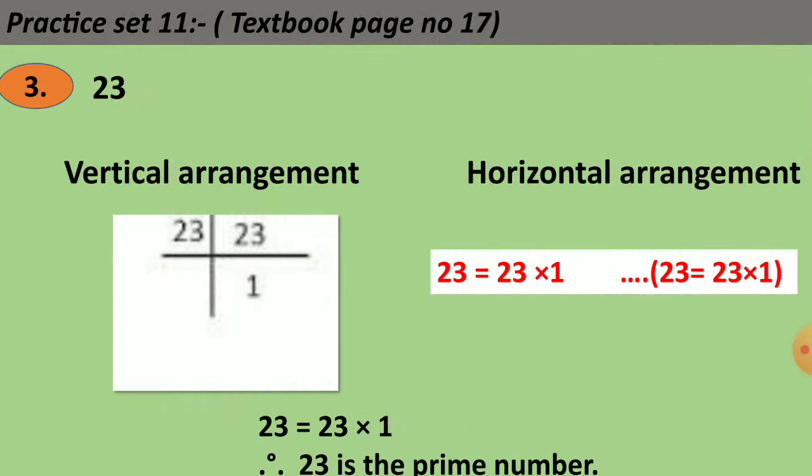See the third example, 23. Vertical arrangement. 23 is a prime number, so it will go in the number itself. So 23 you are going to write on the left hand side of the vertical line, and 1 you are going to write on the right hand side of the vertical line below 23. If you look at the horizontal arrangement, the factor of 23 is 23 multiplied by 1. So you can write it in the product form as 23 multiplied by 1, as 23 is a prime number.